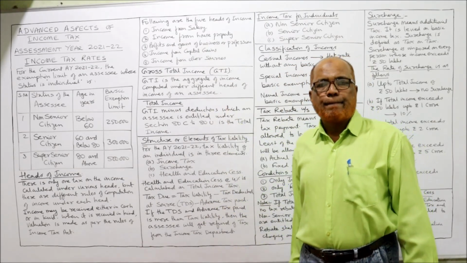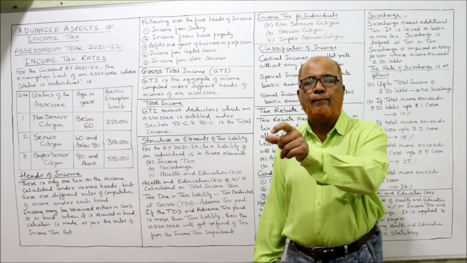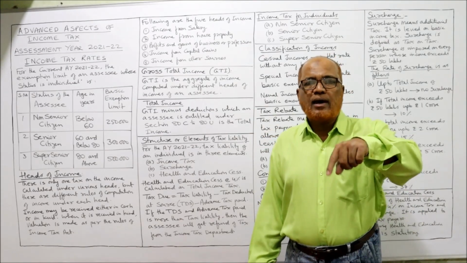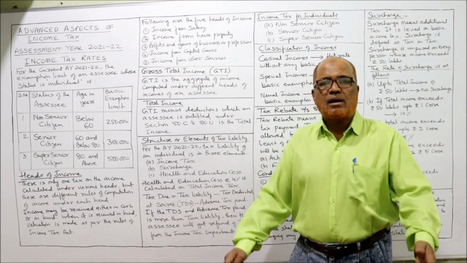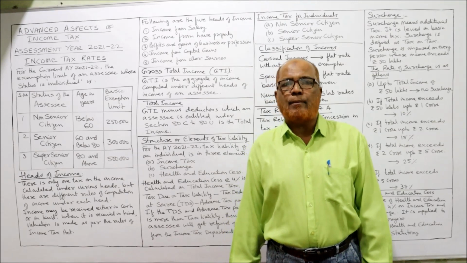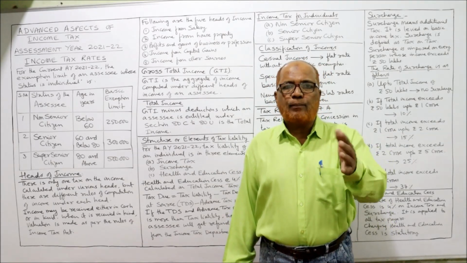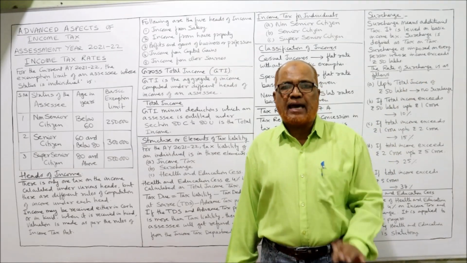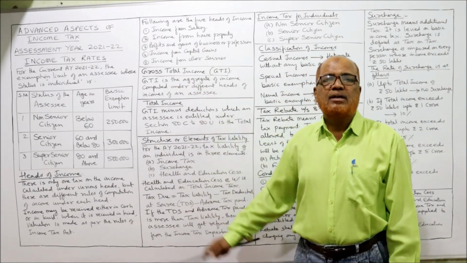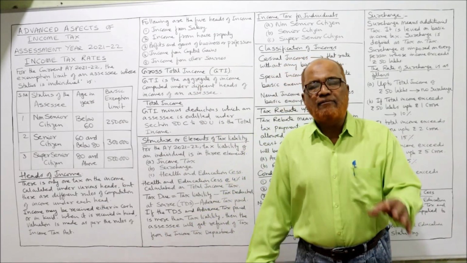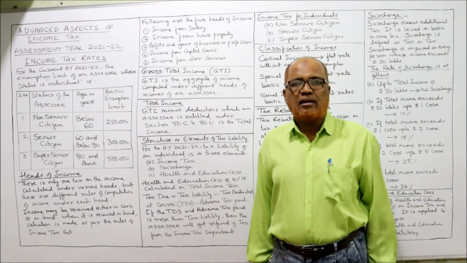So income from salary will apply to those individuals who are in employment, when an employer-employee relationship is there. For example, Mr. X is working as a manager in ABC company. So there is a contract of employer-employee relationship between the company and Mr. X. Whatever salary he gets is taxable under income from salary. But it is not necessary that every person will be in employment, so every person will not have income from salary.